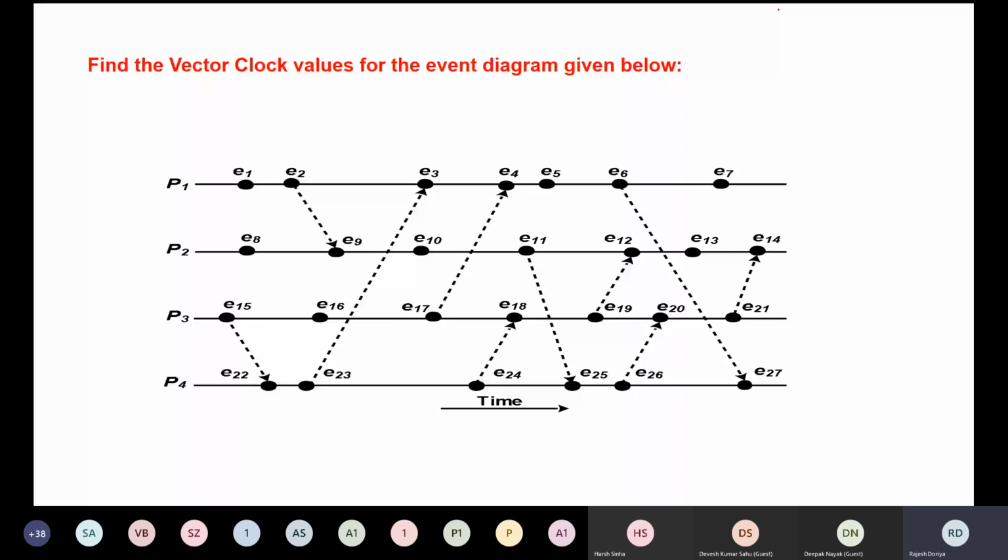Sir, done. Your name, please? Sir, Shivam. Okay. Roll number? 77. Your values for E7 is? E7 is 7032. Okay. Value for E14? 2775. Okay.